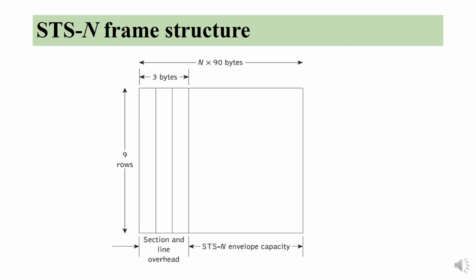In order to achieve the high bit rates required for wideband services, higher order multiplexing of a number of STS1 signals is required. This figure shows the STS-N frame structure obtained by byte interleaving N STS1 signals. Here the transport overhead bytes of each STS1 are frame aligned to create 3N bytes of transport overhead.